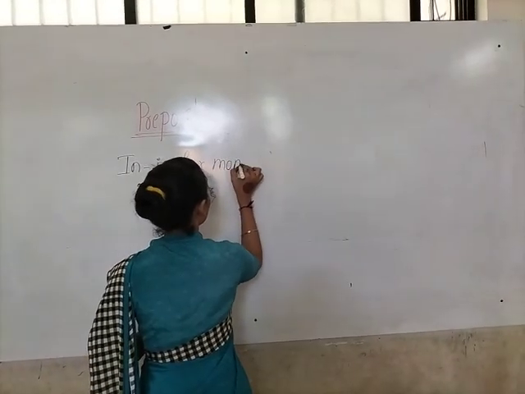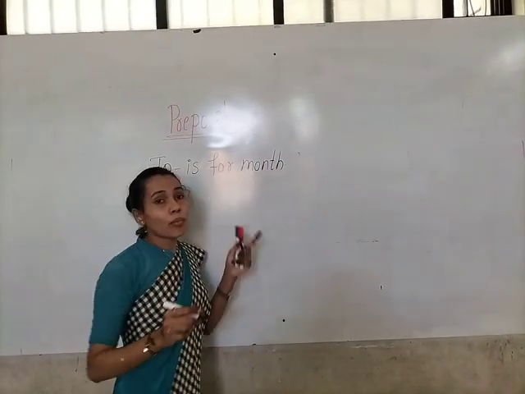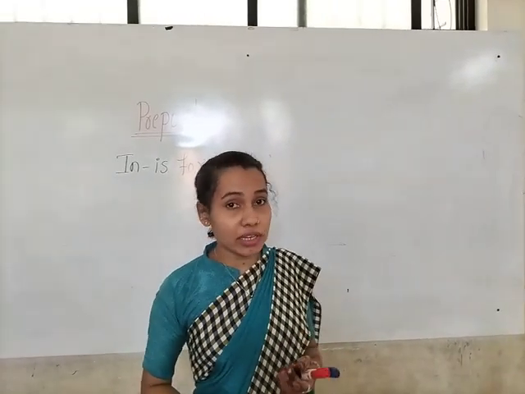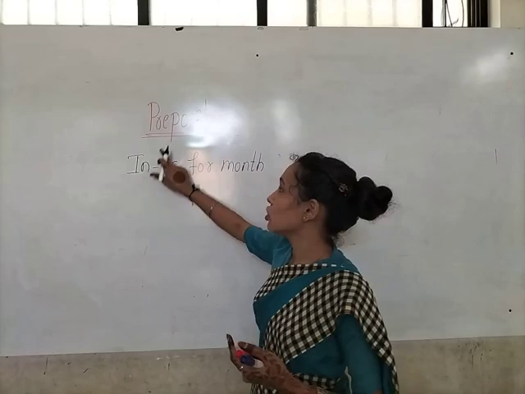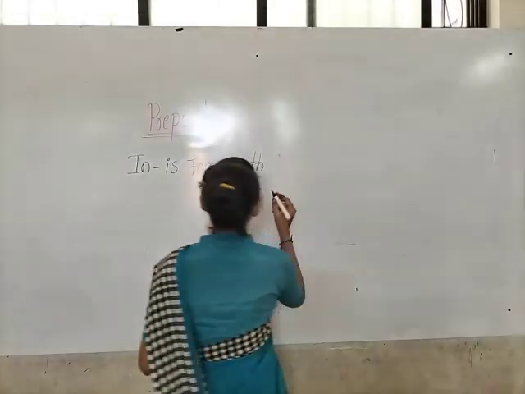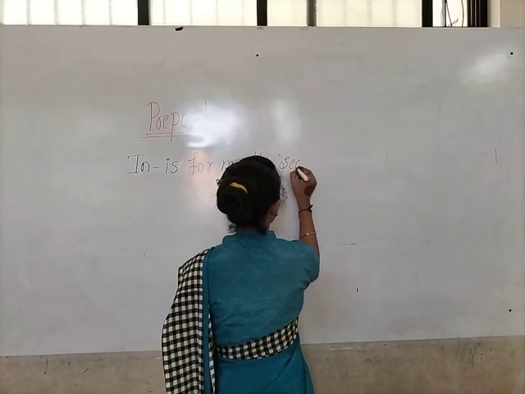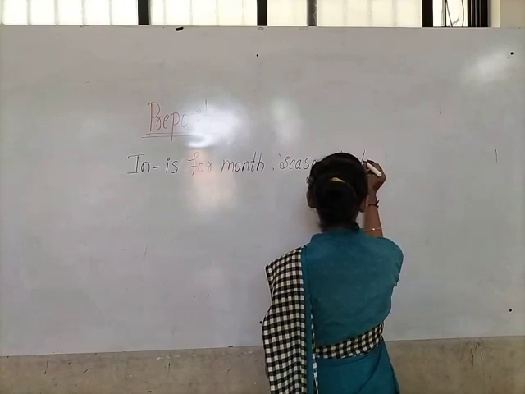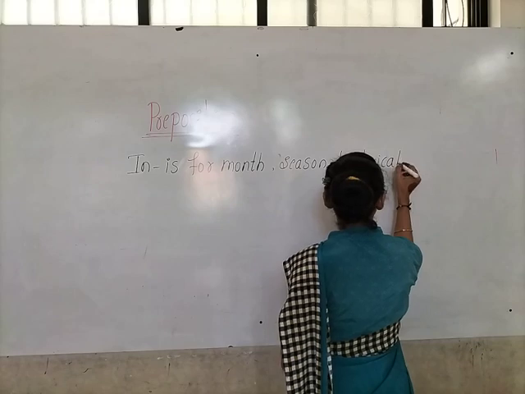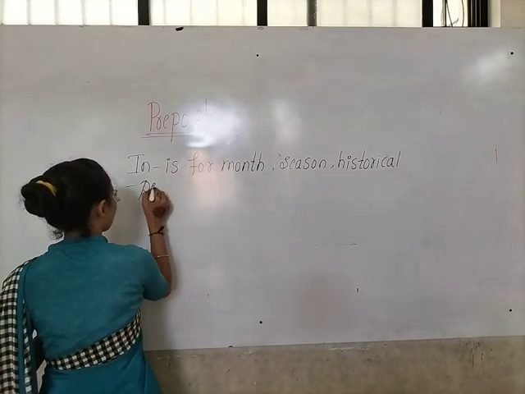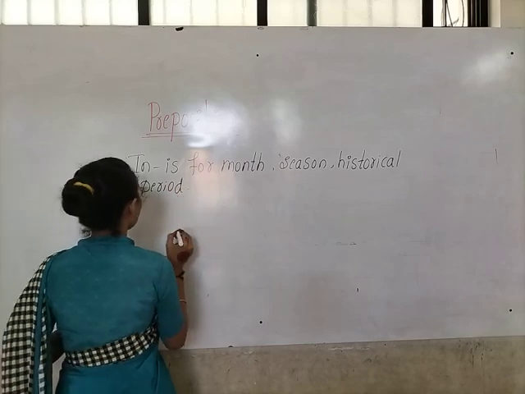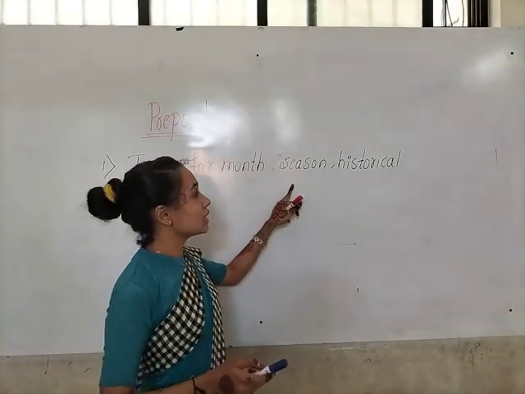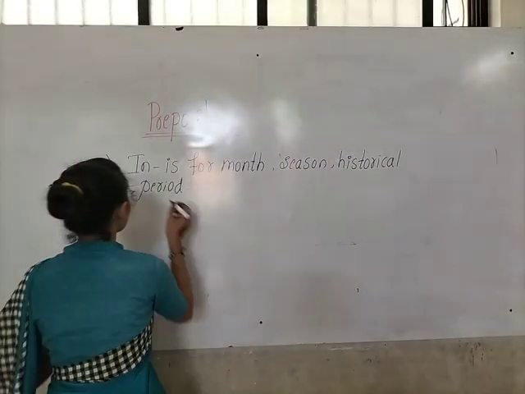When we are talking about the month, the season, or the historical periods, then we have to use the preposition in in the sentences. Month, season, historical period.